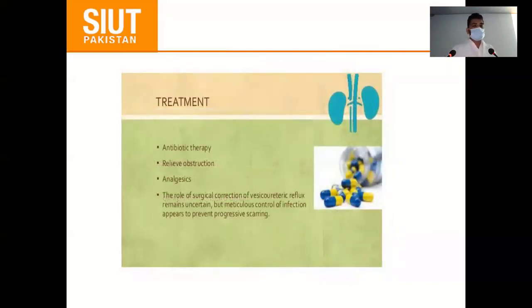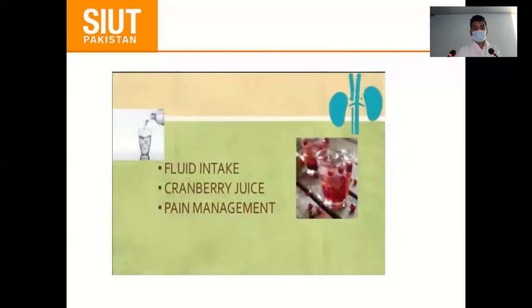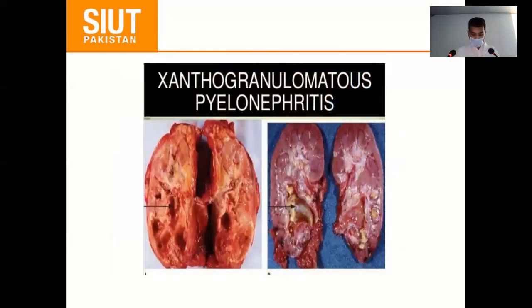So treatment is to start with antibiotics, and if there is any obstruction, relieve it, and give the best painkiller. The role of surgical correction of VUR remains uncertain, but meticulous control of infection appears to prevent progressive scarring. So these are the preventive measures. So let's talk about xanthogranulomatous pyelonephritis.